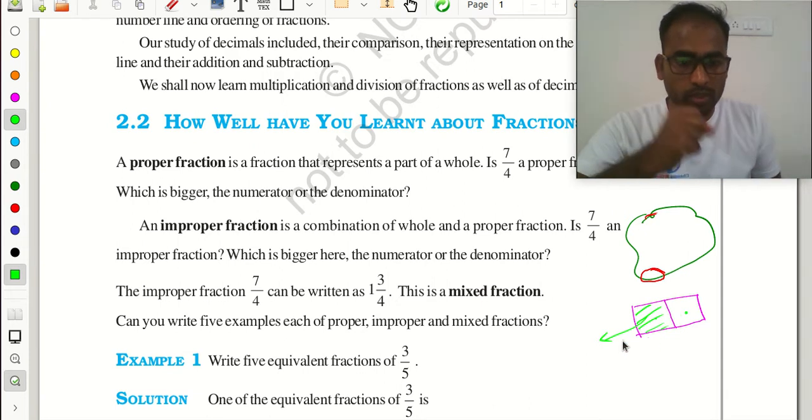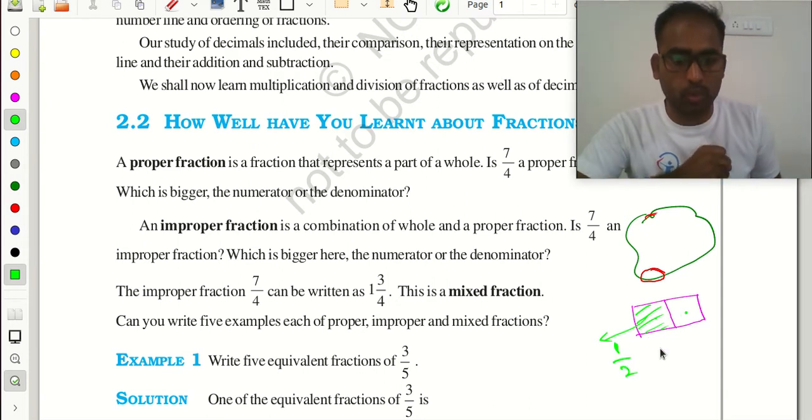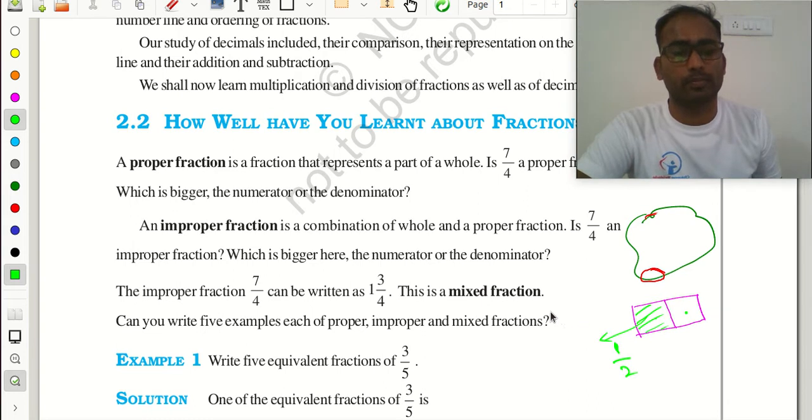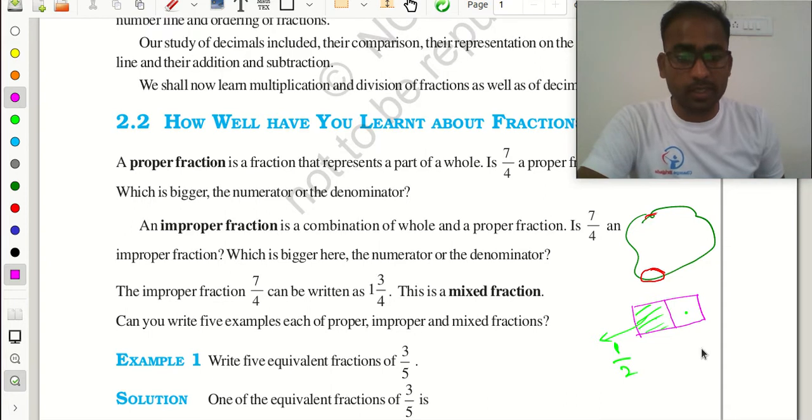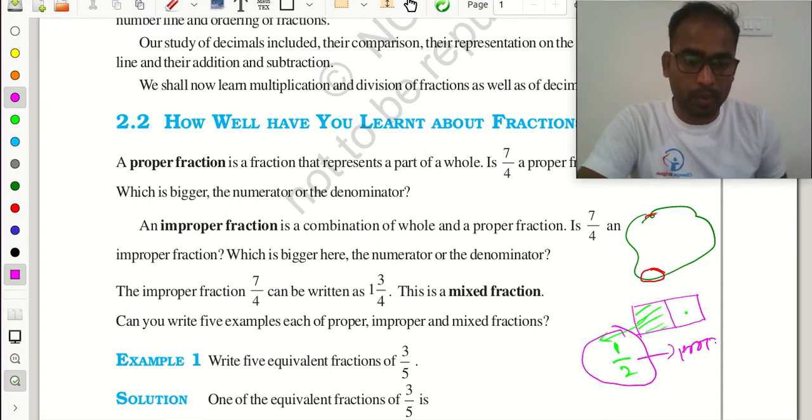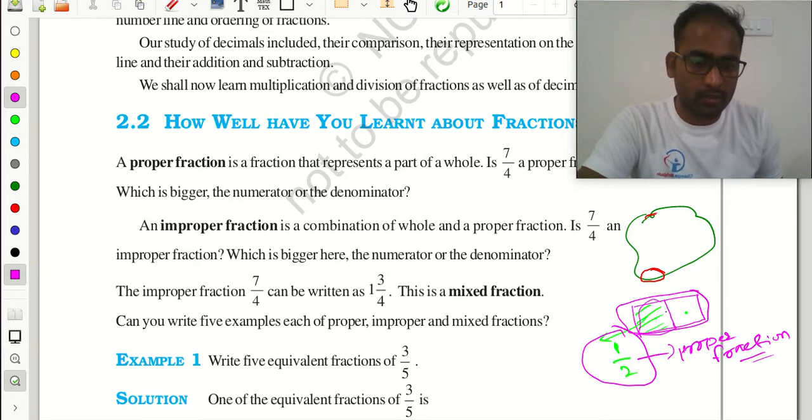You are choosing only one out of 2. So it is 1 by 2, 1 portion out of 2 portions. So here we can say this is a proper fraction. Why? Because we are taking some part from a whole. This is our whole, and we are taking some part, this one only. Understood?